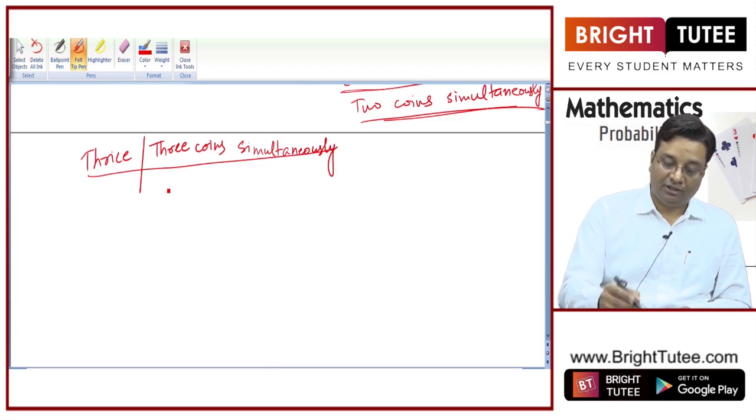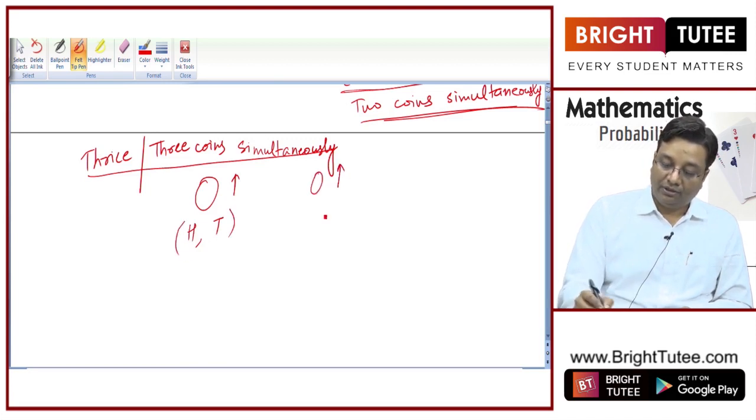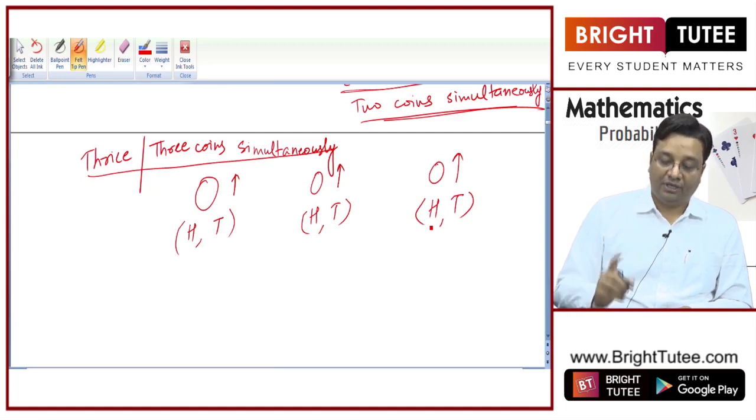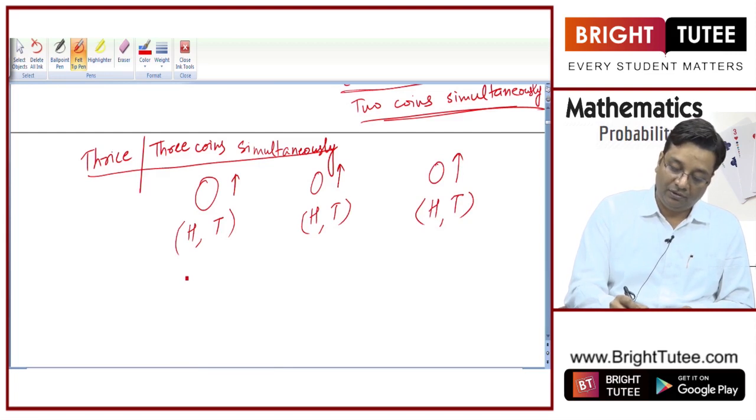You need to understand this logic, that when you throw a coin once, you get head or tail, right? Now, you throw another coin, you will get head or tail. If you throw third coin, you will still get head or tail. But now, if you want to calculate the total number of outcomes, you will have to calculate like this.